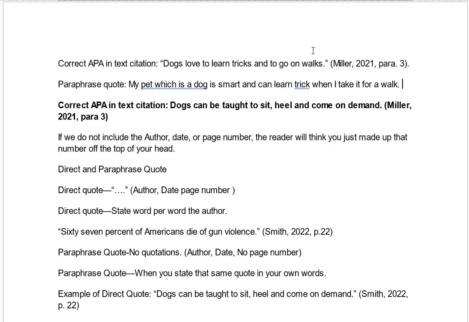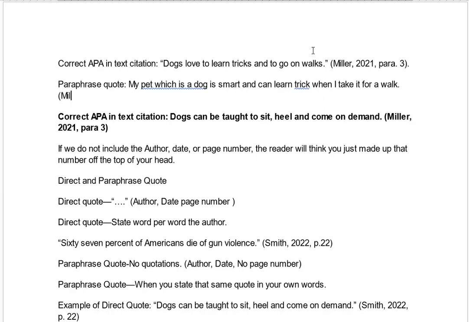So here you have a paraphrase, and then you would have Miller and the date, 2022. Now the only thing wrong is I use "my" and I would have to say many people's pets, many people who have dogs. So if I want to put it in third person, that I'll correct afterwards.